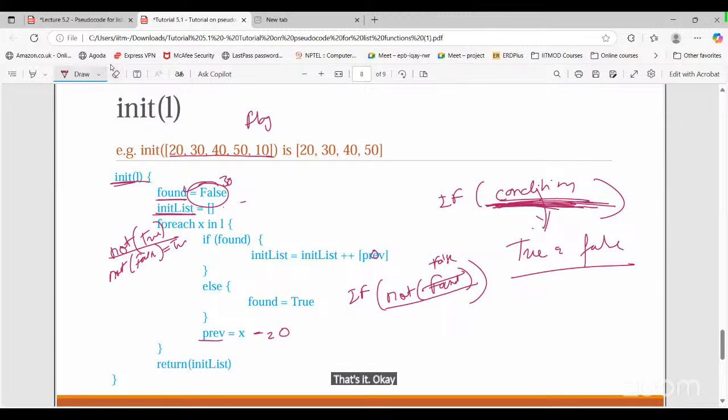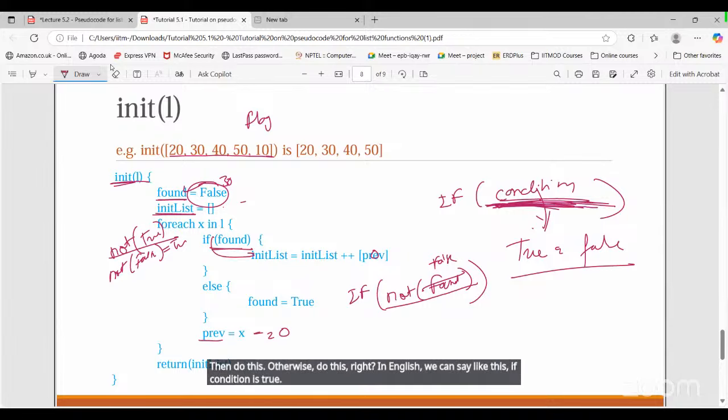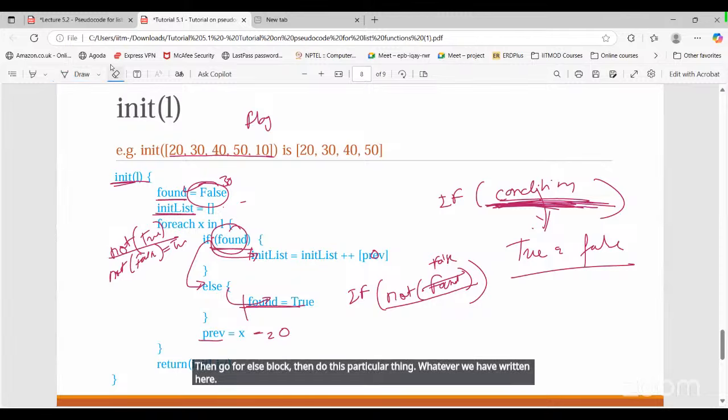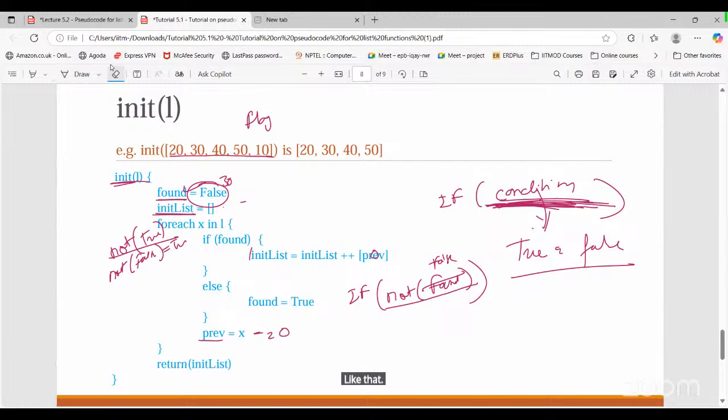So if the condition is true, then do this. Otherwise, do this, right? In English, we can say it like this. If condition is true, then do this. Otherwise means what? If the condition is false, then go for the else block and do this particular thing. Just put the value.